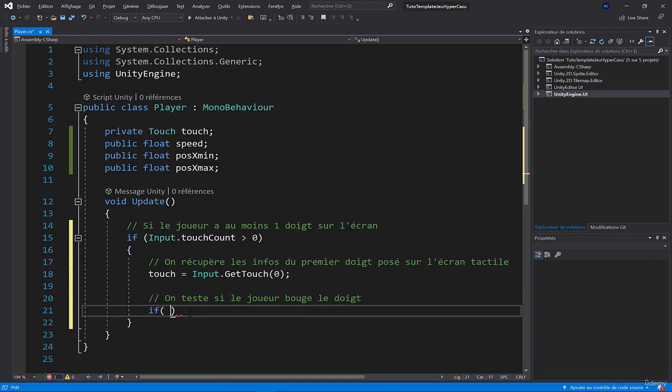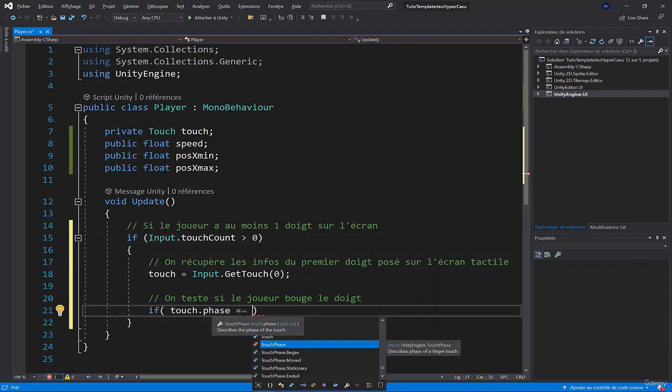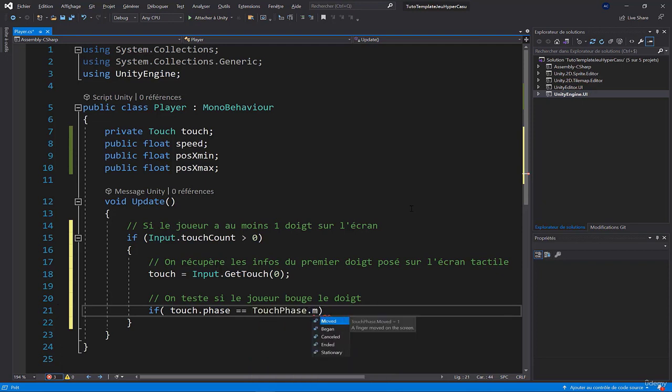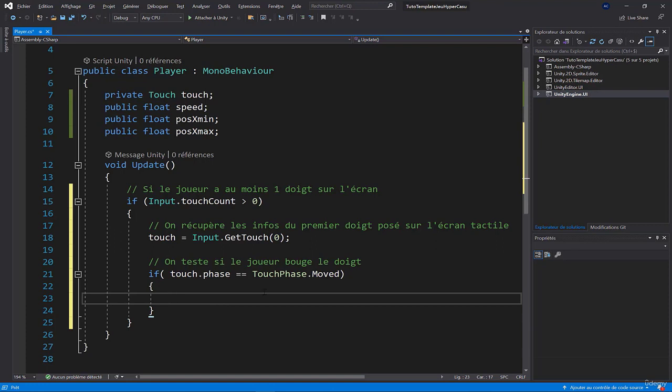To do this, we'll do if touch, touch being our variable, touch.phase, phase being the different possible states. So if touch phase is equal to touch phase dot moved, you see we have several possibilities: began, canceled, ended, stationary. So for us it's moved. That means if the finger moved on the screen, at that moment we can execute a specific code if this event occurred.